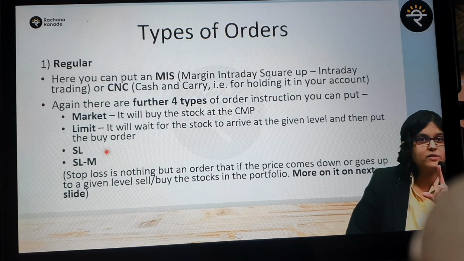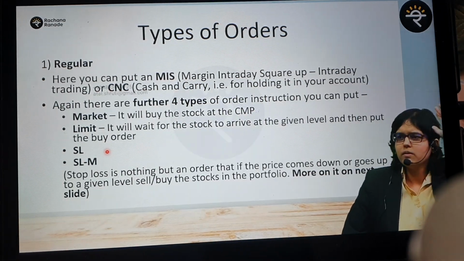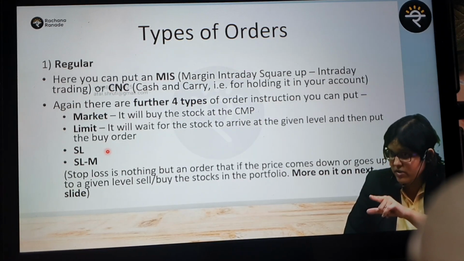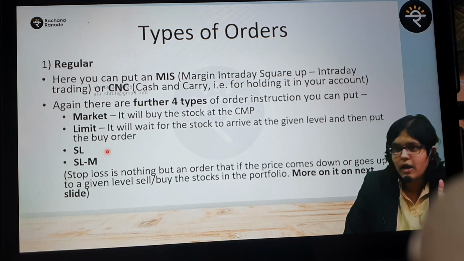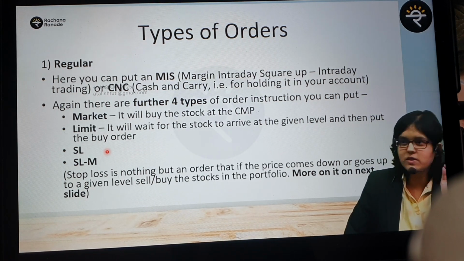Price was 100, trigger price was 95. After that, it starts going up. After hitting the trigger price, is what you're saying. It hit the trigger price. After that, it is going continuously up. If it is SLM, stop loss market, will it get executed?